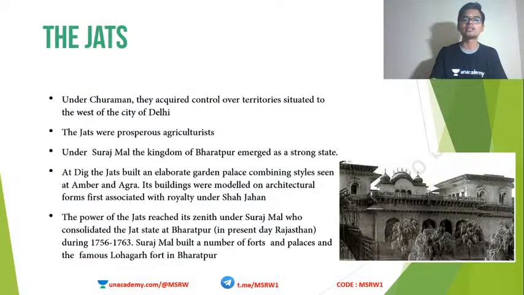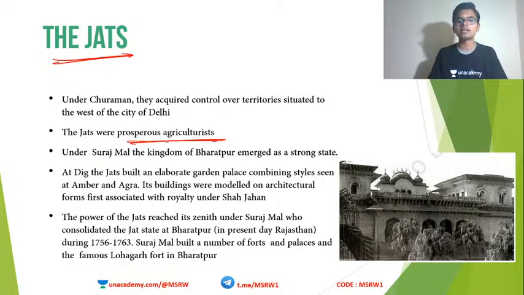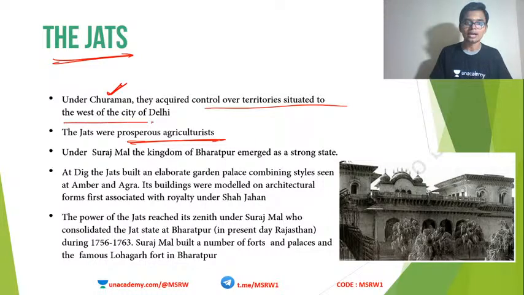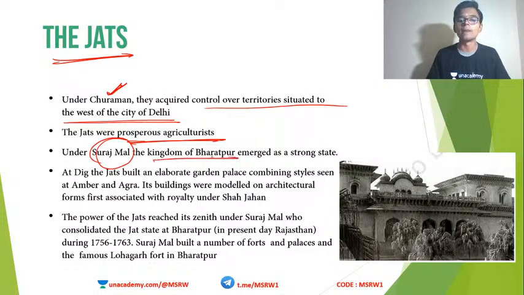And the last one, the Jats. The Jat kingdom is essentially a prosperous agricultural kingdom. It was predominantly agriculturalists. And the kingdom was actually founded under Churaman. The Jats organized under Churaman, and they acquired control over territories situated to the west of the city of Delhi. The first Jat leader was Churaman. Later, under another leader called Surajmal, they established the kingdom of Bharatpur.